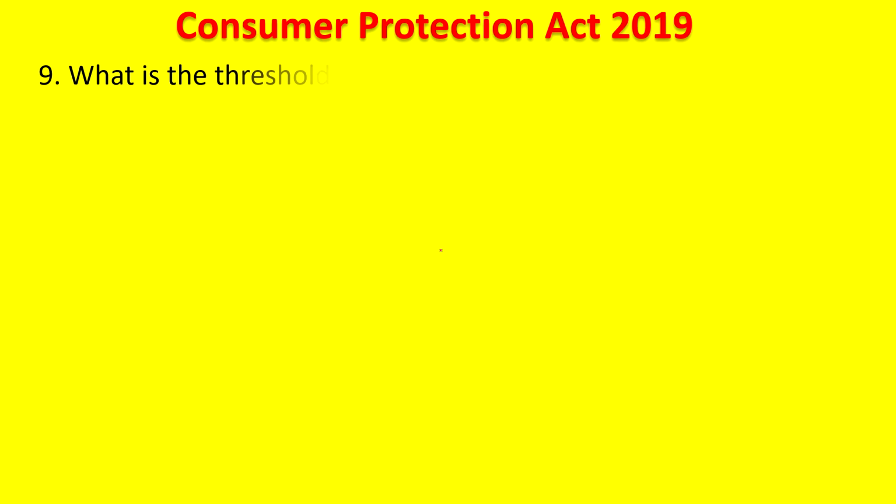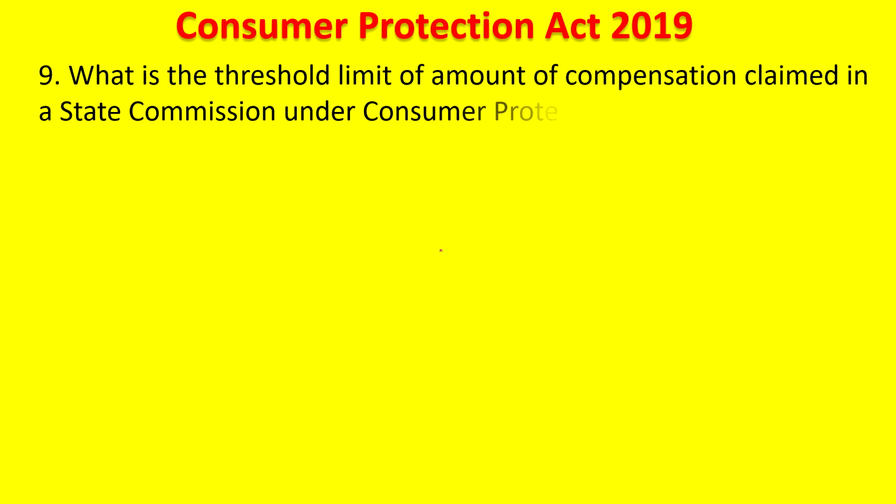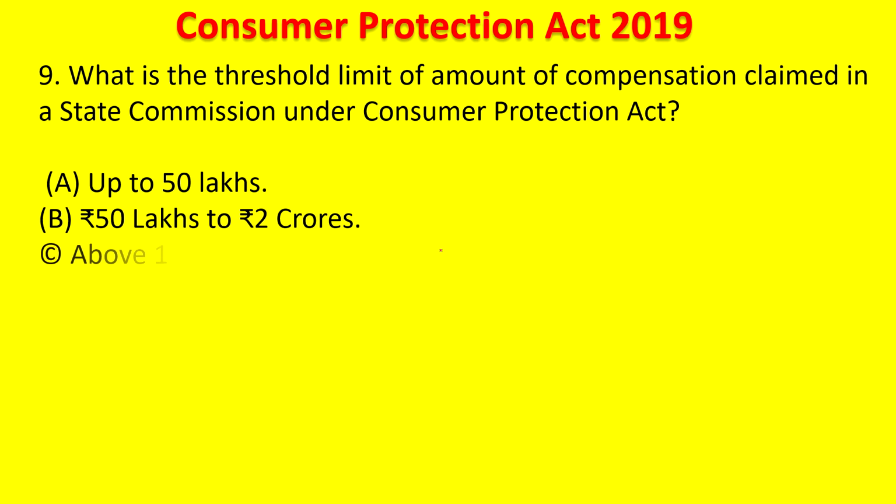Next question. What is the threshold limit of amount of compensation claimed in the State Commission under the Consumer Protection Act? 50 lakhs to 2 crores, above 1 crore, above 2 crores. Your time starts now. 5 seconds. First, how much is the answer? The answer is, for State Commission, it will be 50 lakhs to 2 crores.